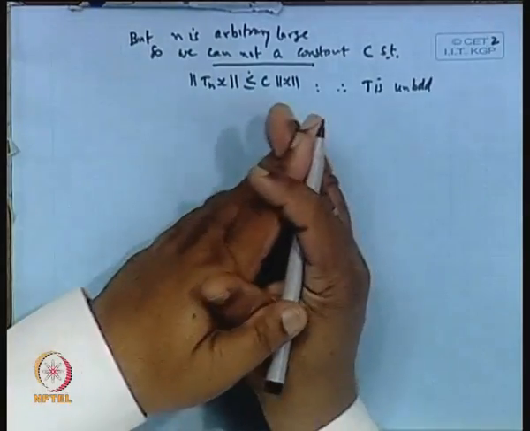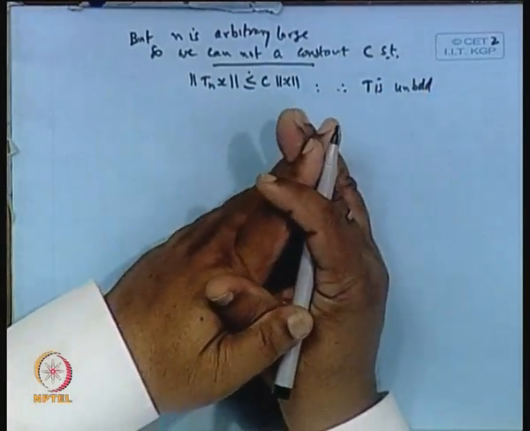But it so happens that these linear operators, though they are unbounded, are closed. So, if we start with the theory of closed linear operators, one can get more and more results in comparison to only linear operators.